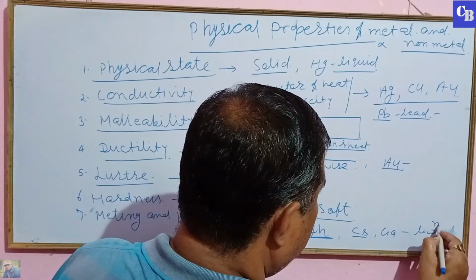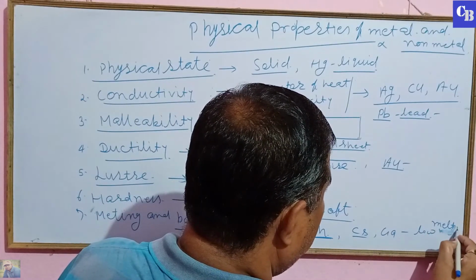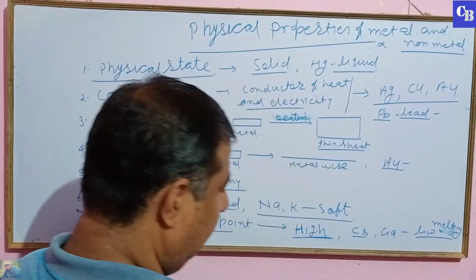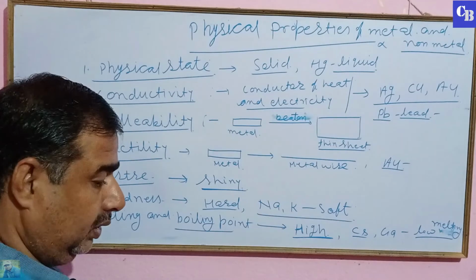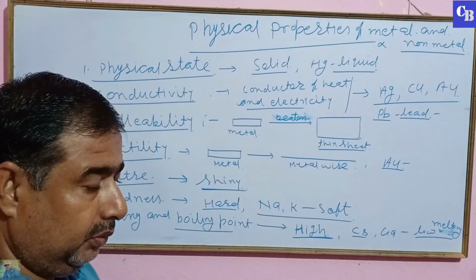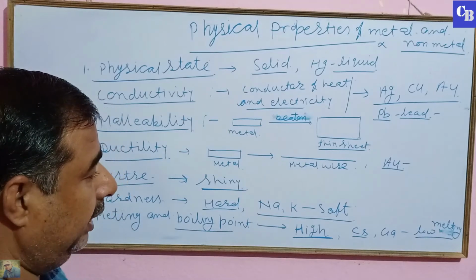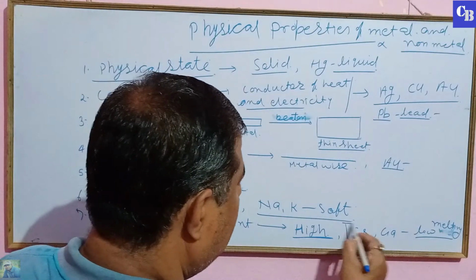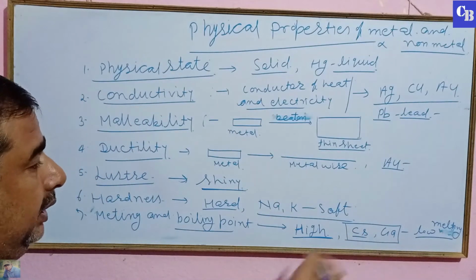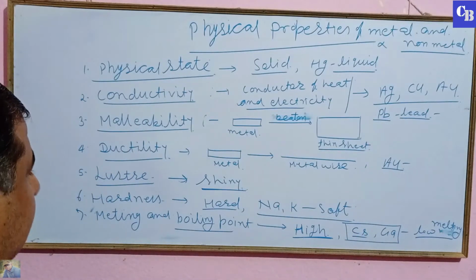They melt at body temperature. When you keep cesium and gallium on the hand, then they start to melt. So you also remember that the melting point of cesium and gallium is low.